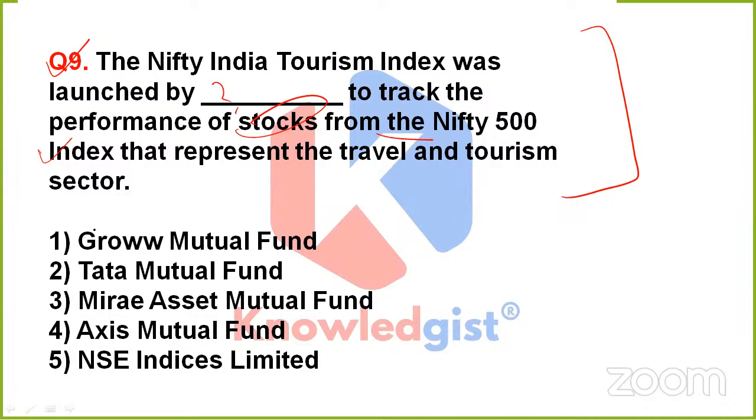So this time, you must be remembering the name of that organization or company or institution that has introduced something. So, has it been launched by Groww Mutual Fund, Tata Mutual Fund, Mirae Asset Mutual Fund, option 4, Axis Mutual Fund, or option 5, NSE Indices Limited? What is the exact option this time? Is it option 1, 2, 3, 4, or 5? Anyone?